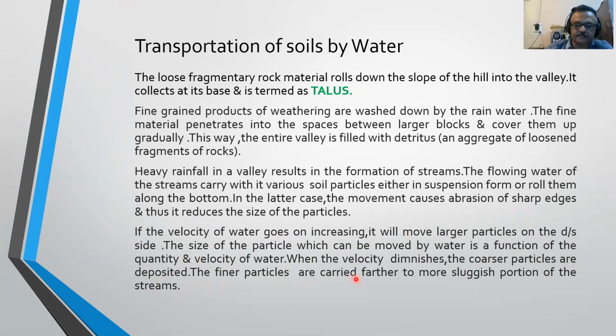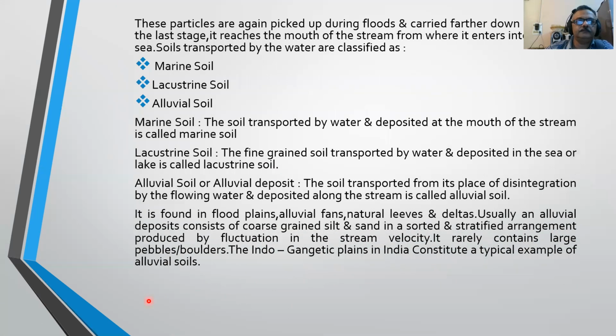The finer particles are carried further to more sluggish portions of the streams. These particles are again picked up during floods and carried further downstream. At the last stage, it reaches the mouth of the stream from where it enters into a lake or sea. Soils transported by the water are classified as marine soil, lacustrine soil, and alluvial soil.